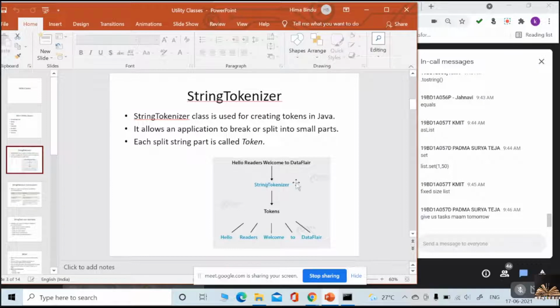Just have a look at this picture first, and then tell me what you understood from it. What will a StringTokenizer do?